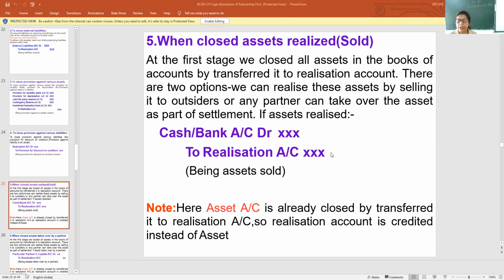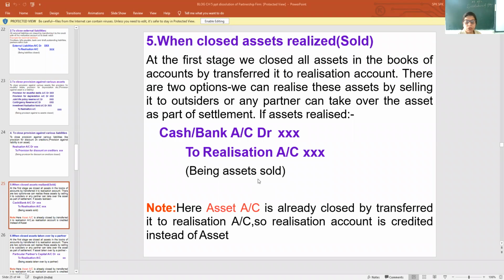Whatever amount they are getting, they are realizing, we have to write that amount only. Be careful, the realized value you have to enter, not the book value. The book value you already transferred. The selling price or realized price you enter in the books.